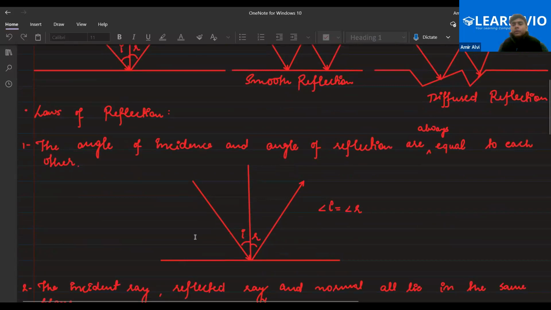Next thing, everyone: as human beings we also follow the laws of nature. There are certain laws that we follow. Yes or no, everyone? Yes, sir. These light rays also follow some laws.